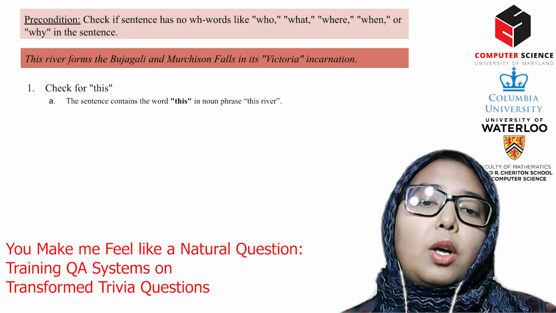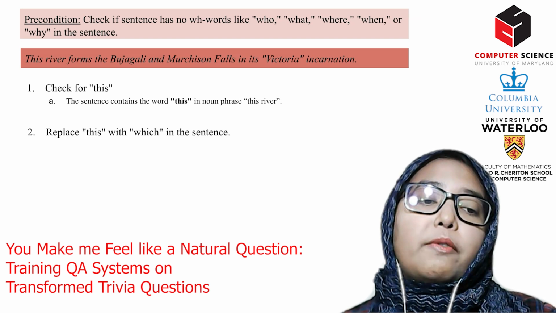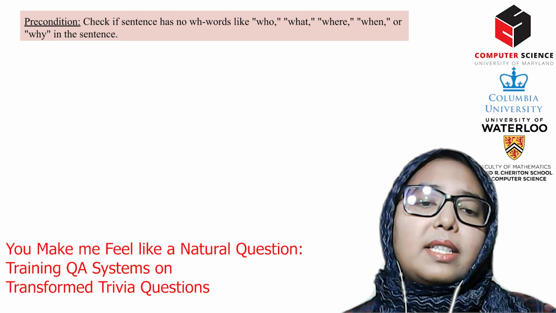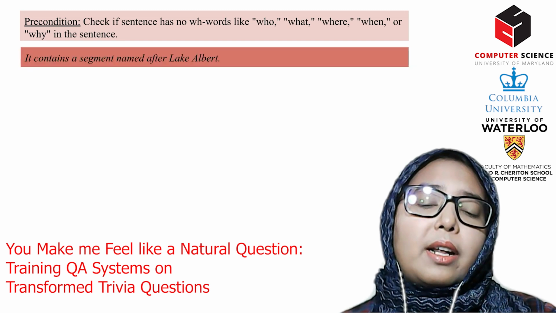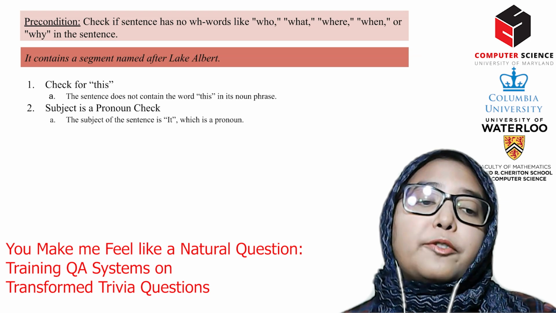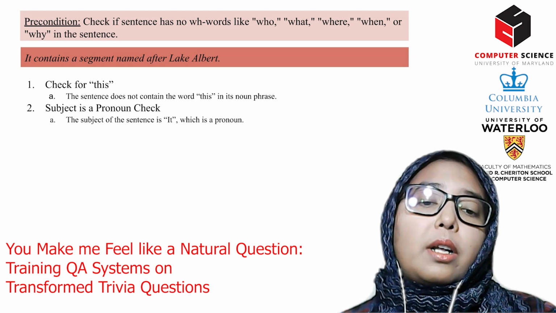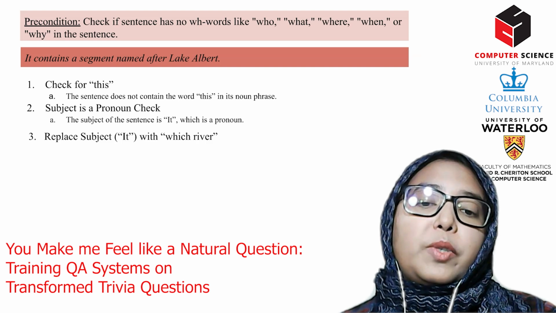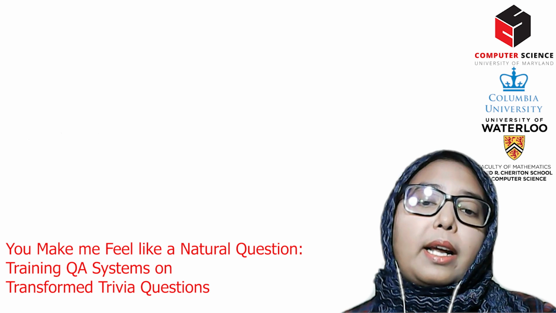This river forms the Bujagali and Murchison Falls in its Victoria incarnation. The first is easy. We check this for the word "this" in the noun phrase and just replace "this" with "which," converting it to the final question. The second clue, it contains a segment named after Lake Albert, is more difficult as it has no "this" in its noun phrase. So we need to find pronouns that are coherent with the desired answer and replace them with a canonical answer type. Over all the questions about the White Nile, what general noun is used to refer to it? In this case, river, and we replace the pronoun with "which river." So the final question is, which river contains a segment named after Lake Albert.